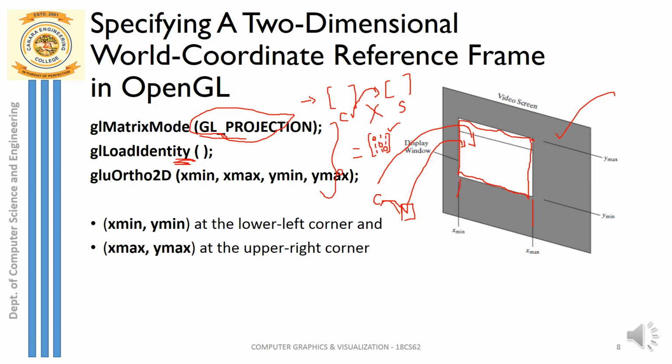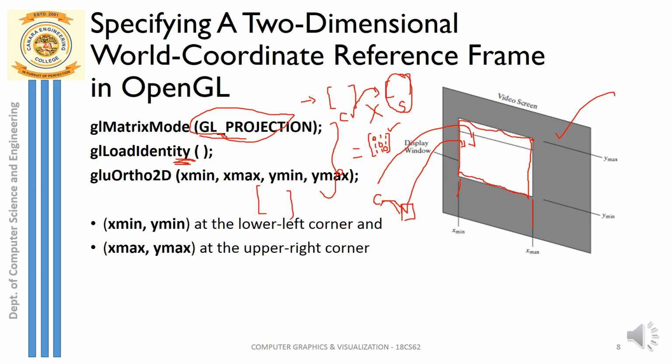Whatever matrix you multiply by the identity matrix, you get the other matrix as the resultant. If you multiply matrix 1 with the identity, matrix 1 itself will be the resultant. Anything you multiply by 1, you get the same value, right? Same way, you load this matrix with the identity matrix initially, and now you are ready to go with the next one.